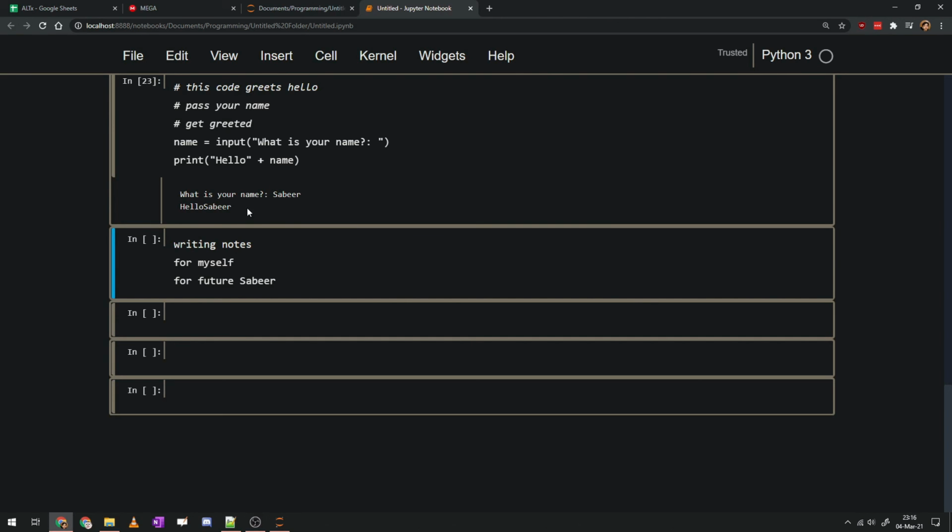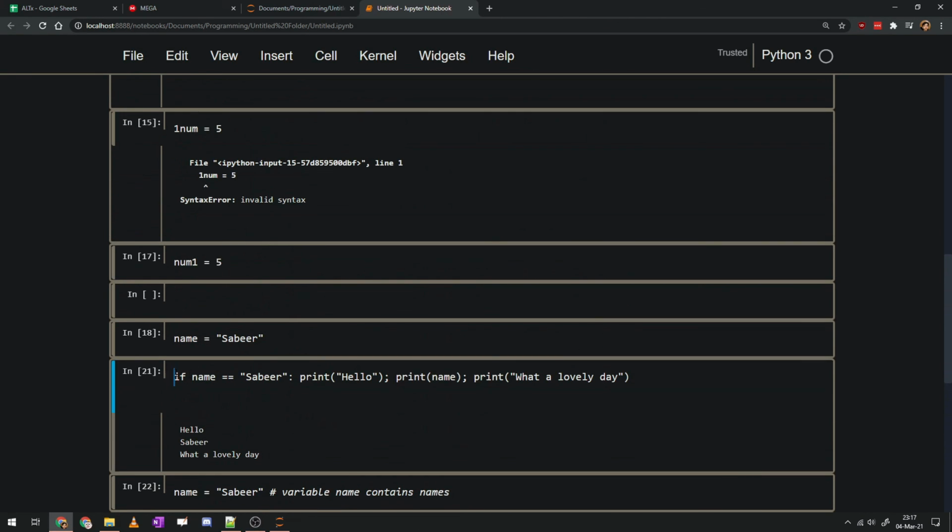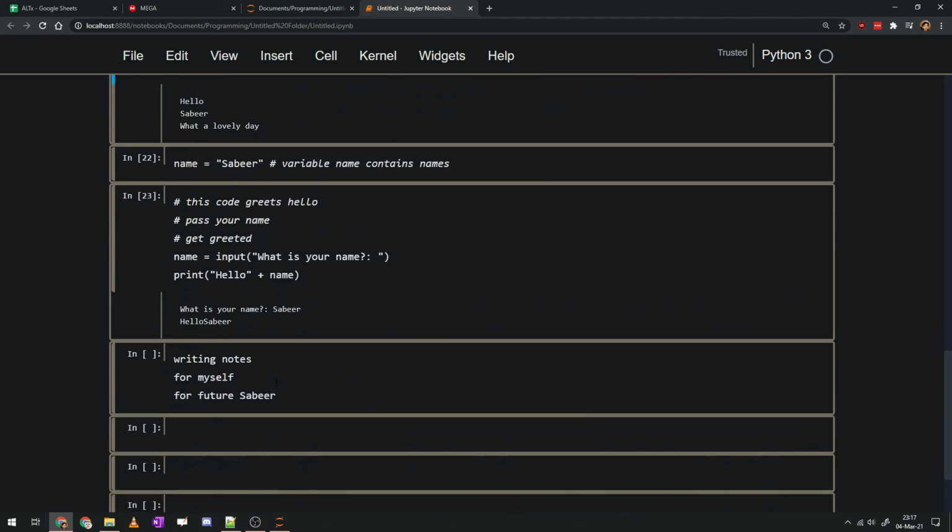Next up, we're moving on to this cool stuff I did here: if name equals Sabir, how to check and conditionally run code.